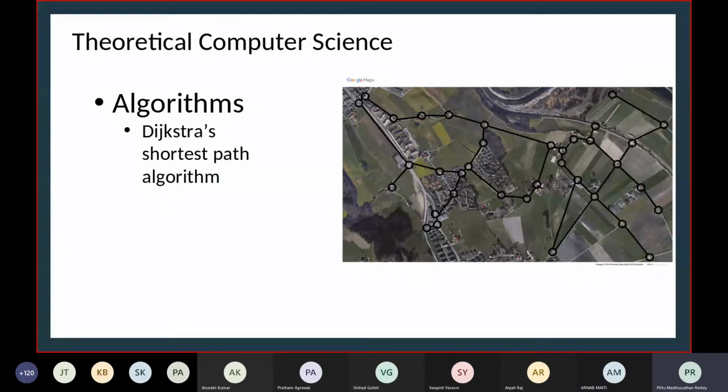I think this is called selection sort. You pick the minimum card and put it at its place. You'll anyway learn about these basic algorithms, but algorithms are very important in theoretical computer science.